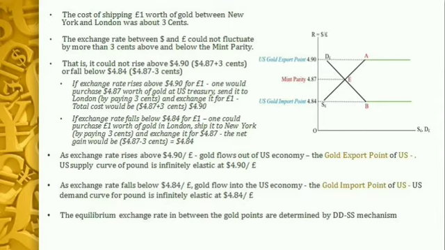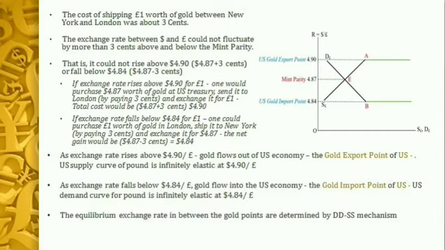Similarly, if the exchange rate falls below $4.84 for pound 1, then everybody would purchase pound 1 worth of gold in London, then ship it to New York by paying 3 cents and then exchange it for $4.87. Therefore, the net gain for the person would be $4.87 minus 3 cents, which is exactly equal to $4.84.